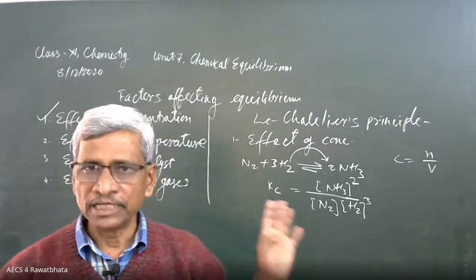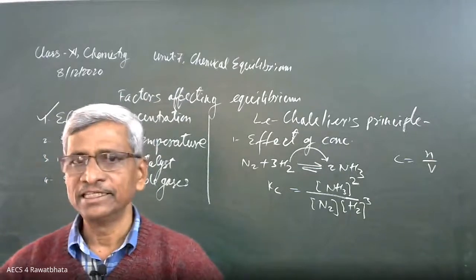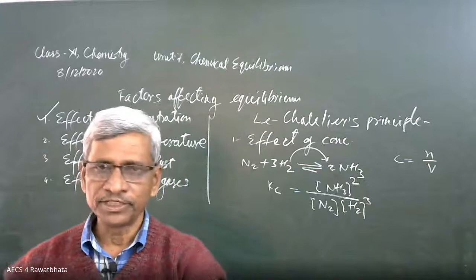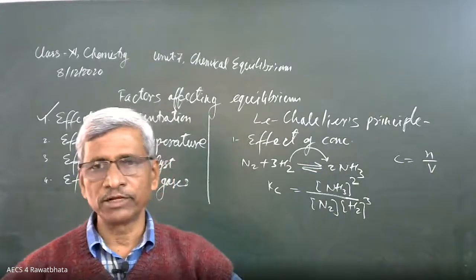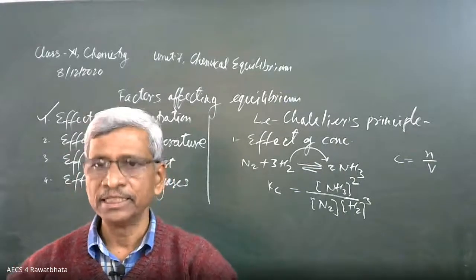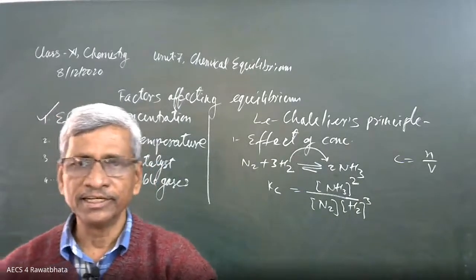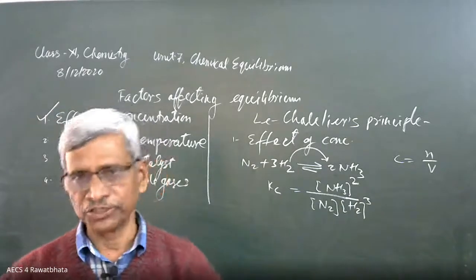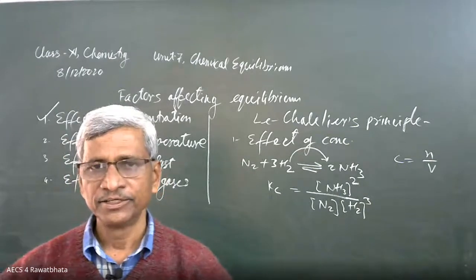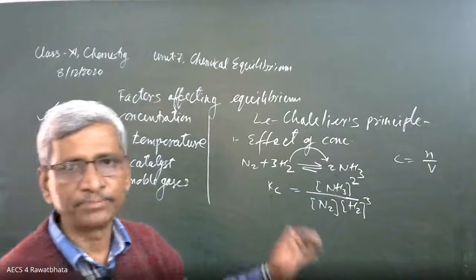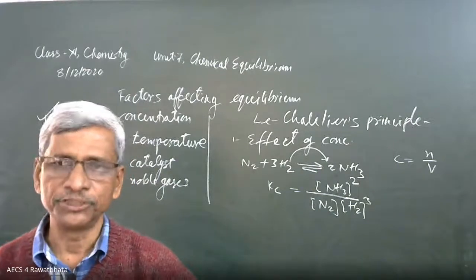So this effect of pressure is indirectly part of the effect of concentration. Liquid state equilibrium is not affected by pressure because they are not compressed. Gaseous state is compressed by applying high pressure and it is going to increase the concentration. So effect of pressure is not taken separately here because it is part of the effect of concentration.